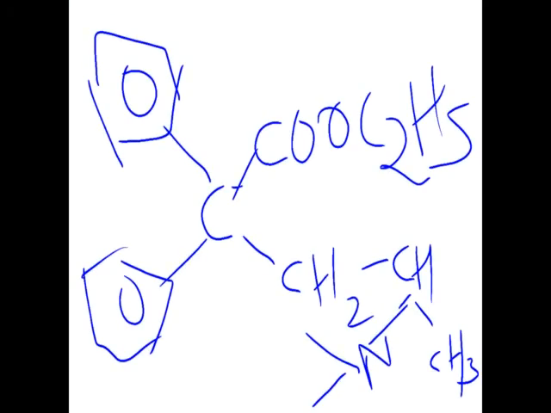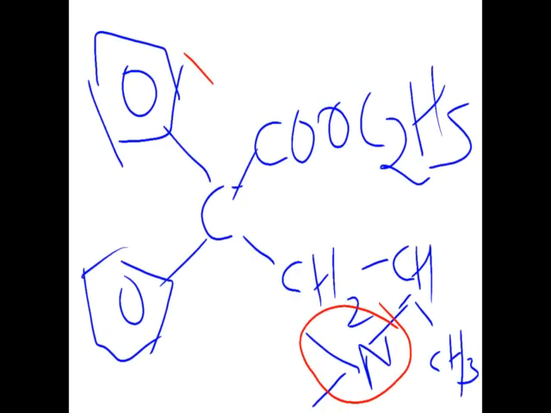Now the next series is the methadone series. Further simplification of the morphine nucleus by opening the nitrogen ring resulted in the methadone series. Methadone itself has analgesic activity as well as spasmolytic activity. In this methadone series, the nitrogen ring is open. So this is the structure of the drug methadone.